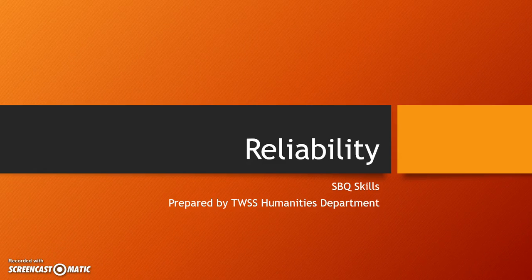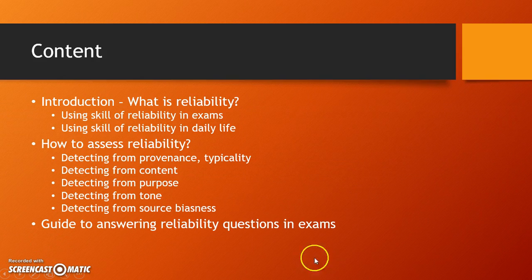So after going through the introduction, the first part of the video, I hope you have gone through it, and the second part. Basically, the second part goes through how to assess reliability by detecting from provenance and typicality. For this part onwards, you will be looking at three sources. You will see why you need three sources in the next part of the video. You can download the three sources on the website I've given you in class earlier. We'll be looking at these three, and Xiaoming is gone from these parts onwards. So let's look at provenance and typicality.